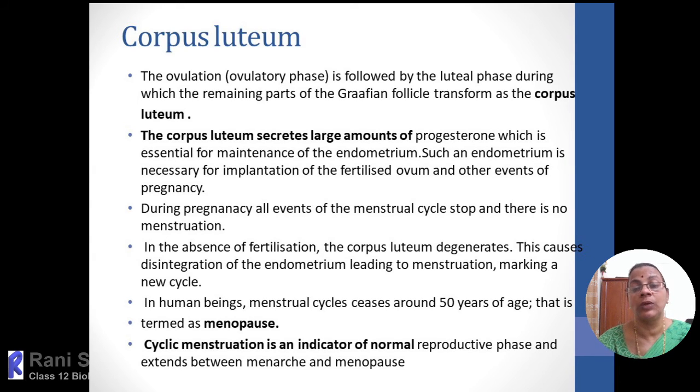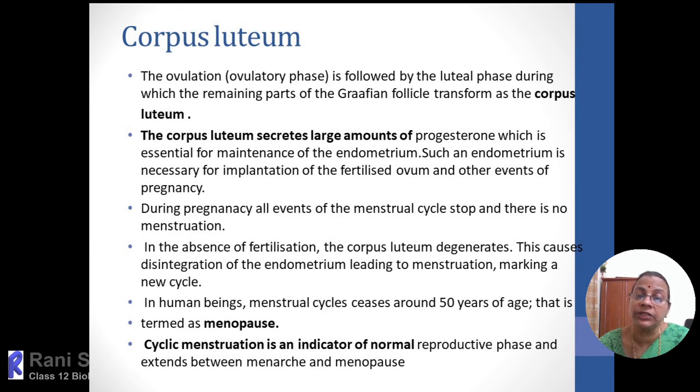Then it will act as an endocrine gland, and at the same time it helps in providing nutrients as well as exchange of gases. Later the corpus luteum will regress during pregnancy, and the placenta will take over the function. So in early stages, fetal support is carried out by the corpus luteum, which acts as an endocrine gland.